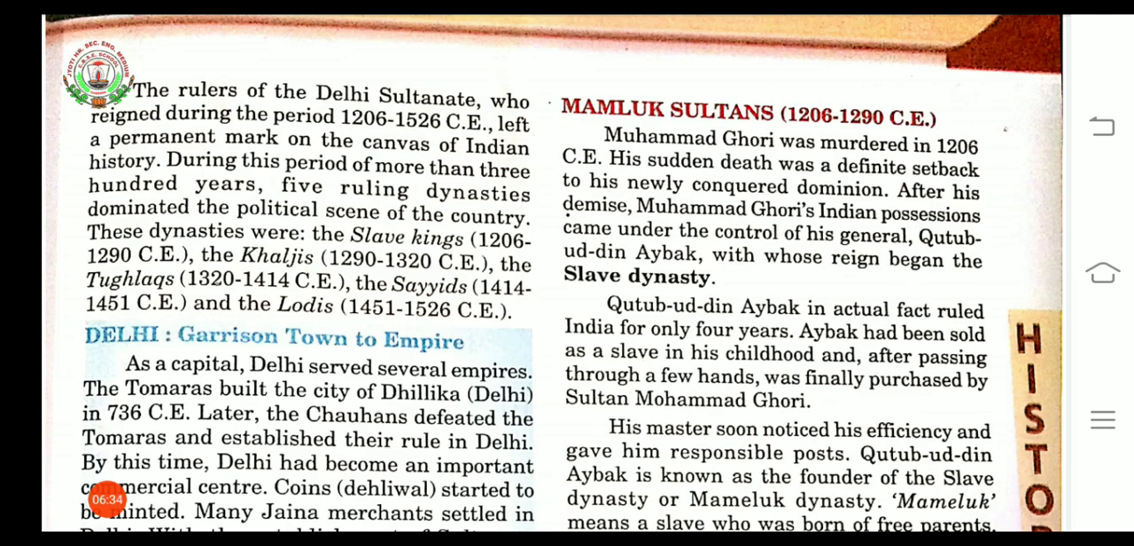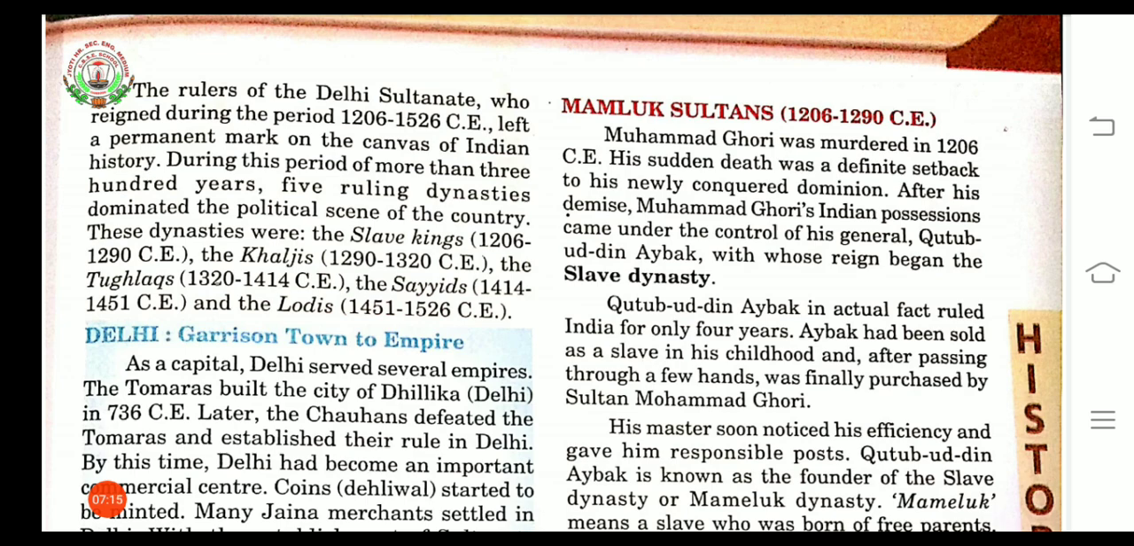Here, first of all, we will study the Mamluk Sultans, whose period was 1206 to 1290 CE. Muhammad Ghori was murdered in 1206 CE, and because of his sudden death, it was very difficult to control the newly conquered dominions. Dominion means the new state which they were controlling. After the death of Muhammad Ghori, his Indian possessions came under the control of his general.